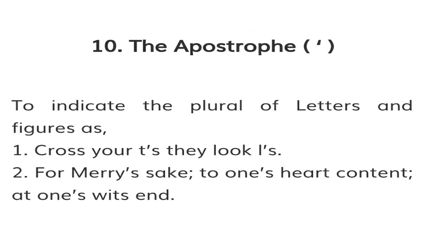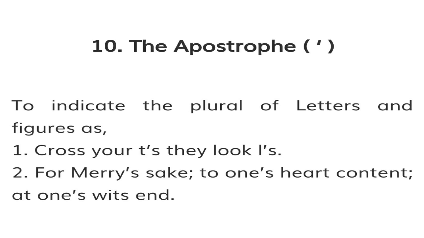The apostrophe is used to indicate the plural of letters and figures, as you see in these examples. Cross your T's, they look like L's. So have a look: T's with the apostrophe S and L's with the apostrophe S. For Mary's sake, to one's heart's content, at one's wit's end.